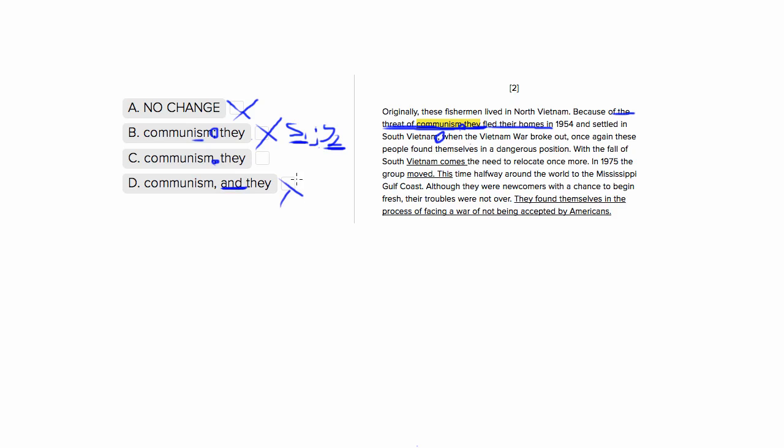So that's not good. Choice number 3 is good because it avoids the fragment issue, and it correctly introduces this pause to set apart that clause, because of the threat of communism, which describes why they're fleeing their homes. So choice 3 is going to be our best answer. It's right.